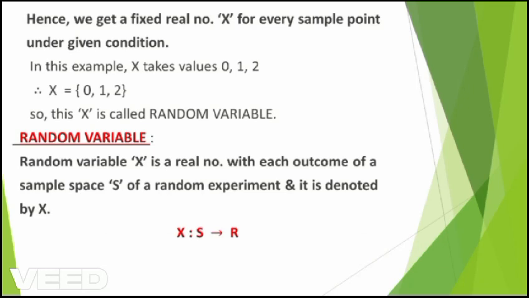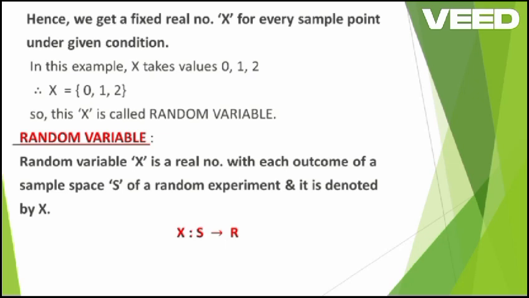Hence, we get a fixed real number x for every sample point under the given condition. In this example, x takes values 0, 1, 2. Therefore, the x set contains elements 0, 1 and 2. So x is called a random variable.